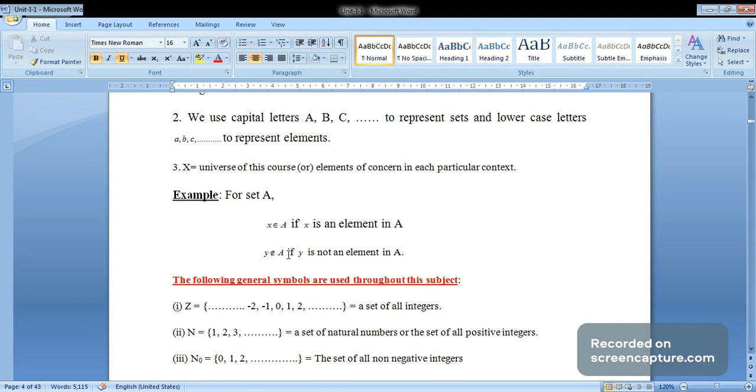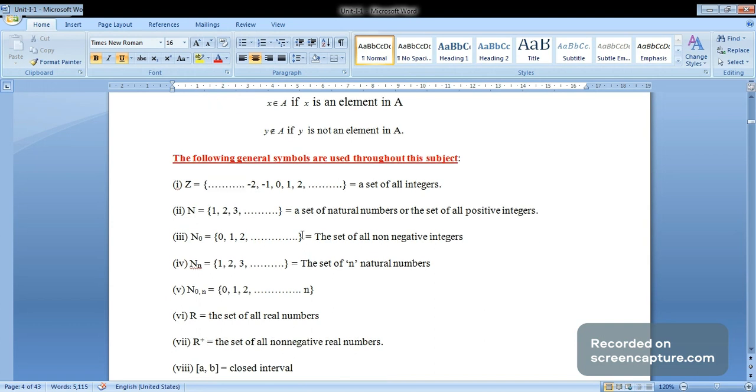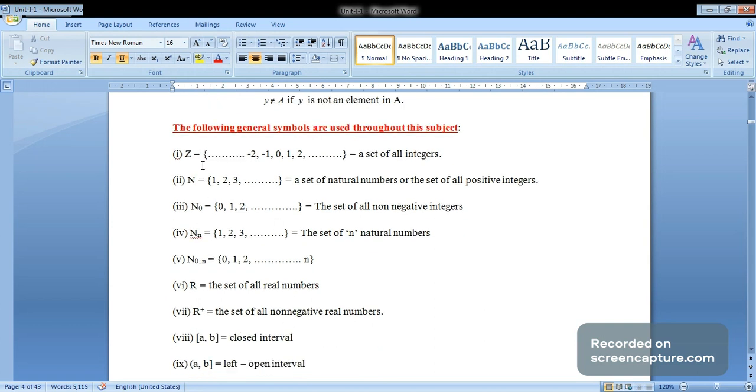Y does not belong to capital A if Y is not an element of set A. Now the following symbols are used throughout this subject. Here we define capital Z, the set of all integers: ..., -2, -1, 0, 1, 2, 3, and so on. Next we define natural numbers: capital N equals 1, 2, 3, and so on. The set of all natural numbers is the set of all positive integers.